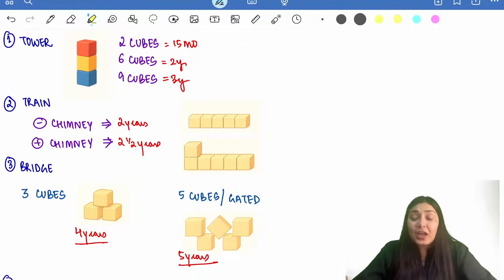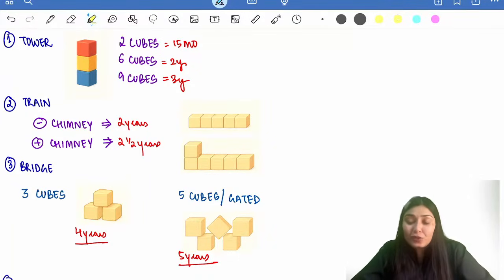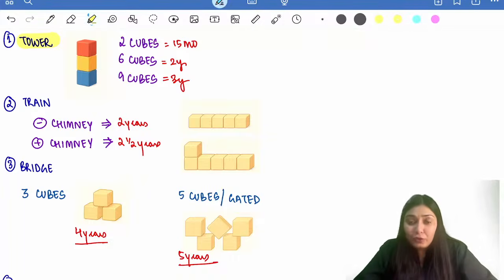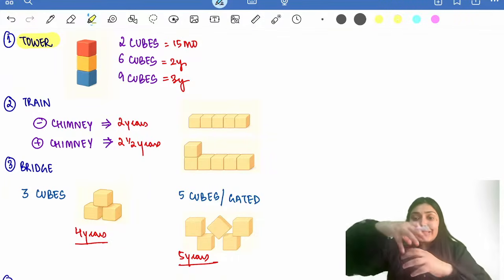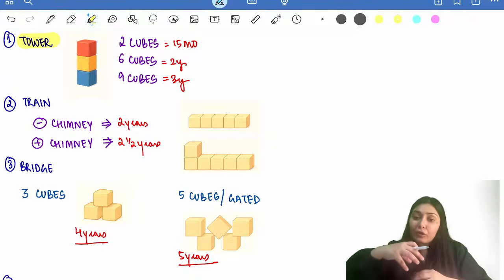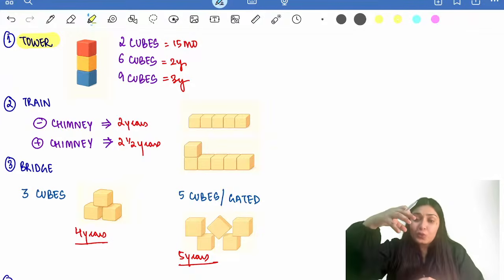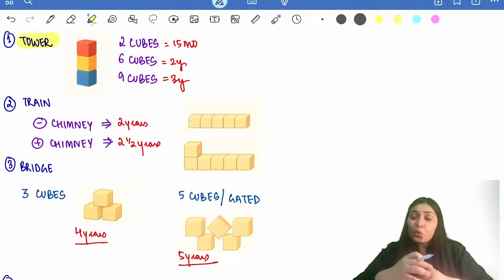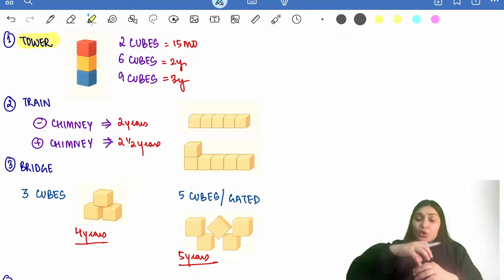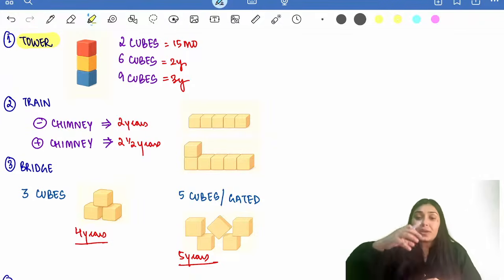If I want to assess the fine motor milestones of a child using these cubes, I will first ask the child to make tower of cubes. That means I'll ask the child to stack cube over one another and make a tower. Firstly, make tower of 2 cubes, then 6 cubes, then 9 cubes. 2 cubes comes at 15 months of age, 6 cubes comes at 2 years of age, 9 cubes comes at 3 years of age. So remember, tower 2, 6, 9, 15 months, 2 years, 3 years.